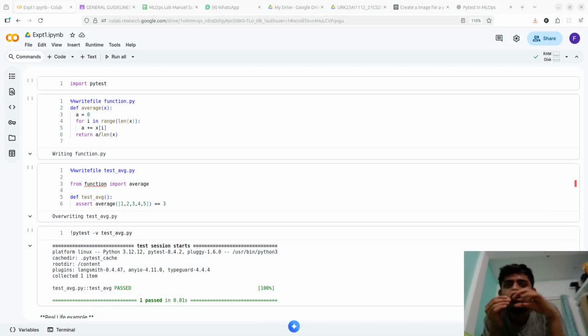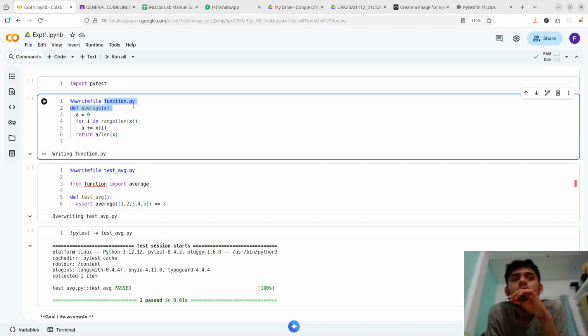Of course, we imported Pytest over here. This is the library used to write test scripts. First we write a function.py in order to import it elsewhere. We're writing an average function where we just take the average. Maybe we could write fewer lines for the average, but for clear understanding, I made this code many lines.